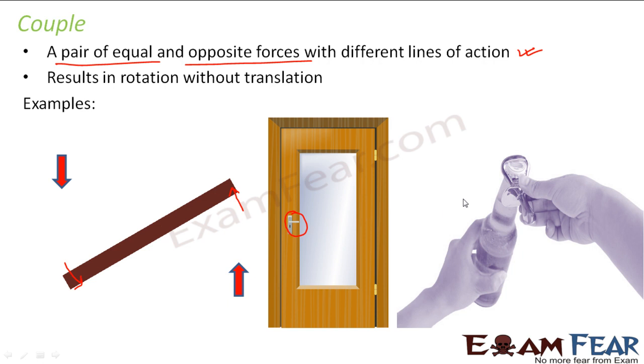Similarly, when you open a bottle, not only with a bottle opener, but also when you try to open the cap of a bottle with your hand, you just move it. How do you move your fingers? If this is the cap of your bottle, on this side you apply force in this direction, and on this side you apply force in this direction, and that is how you open it. Right? So these are some of the practical examples of couple. The couple plays a very important role because of this couple, torque comes into picture, and as a result rotation takes place.